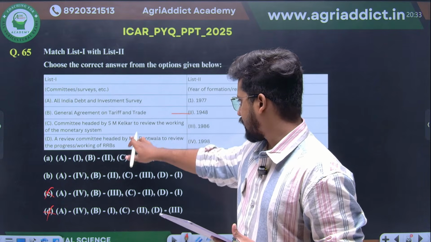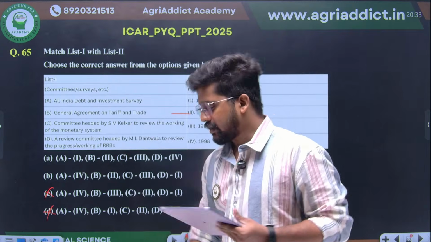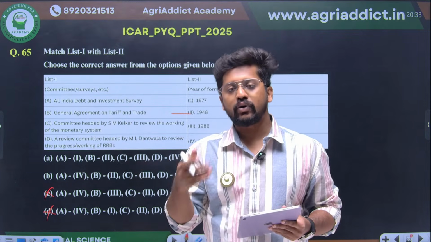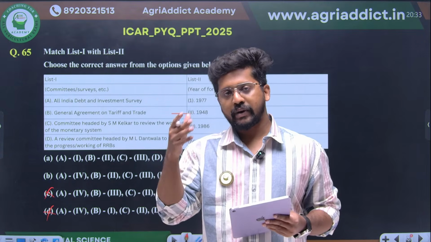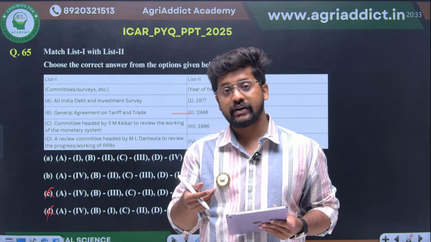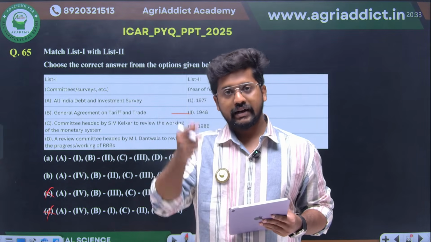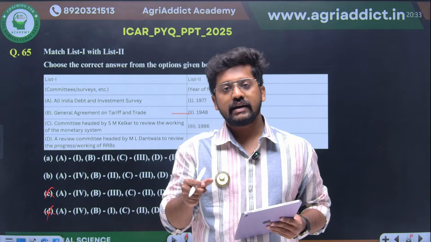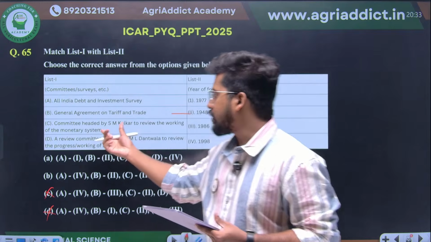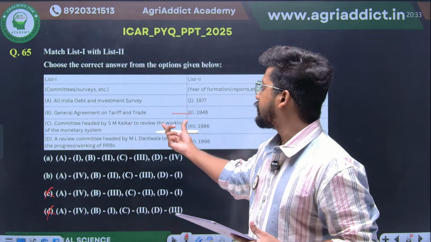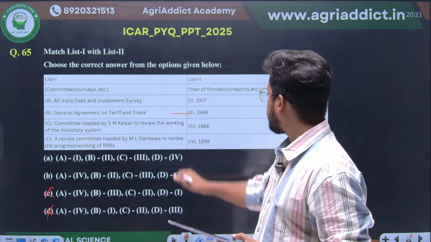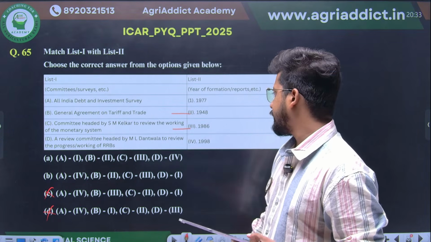These 2 things, the Kelkar committee as well as the Dantwala committee. Maybe you would have seen these 2 ideas, maybe not directly in the textbook, in the cooperative finance education chapter, cooperative institutions in agricultural finance. But in the back of the textbook there are some annexures, and they have given some committees along with the one who headed the committee as well as the year. There you can find the SM Kelkar committee, which reviews the working of the monetary system. So the working of the monetary system, Kelkar committee was in 1986. C is connected with 1986.